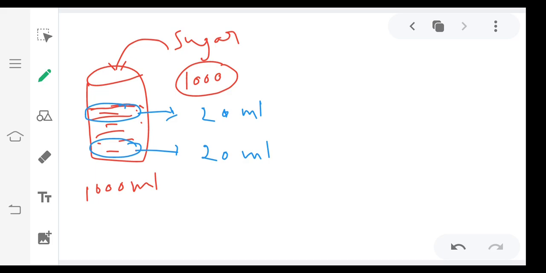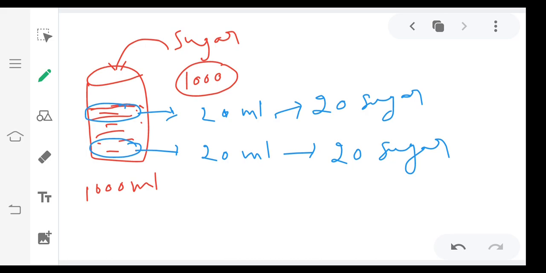Uniform composition means 1000 sugar particles dissolved in 1000 ml, so per ml one sugar molecule is dissolved. So 20 ml from the top part should contain 20 molecules of sugar, and from the bottom also it should contain 20 molecules of sugar. If it is like this, then we can say the mixture is a homogeneous mixture with uniform composition throughout.